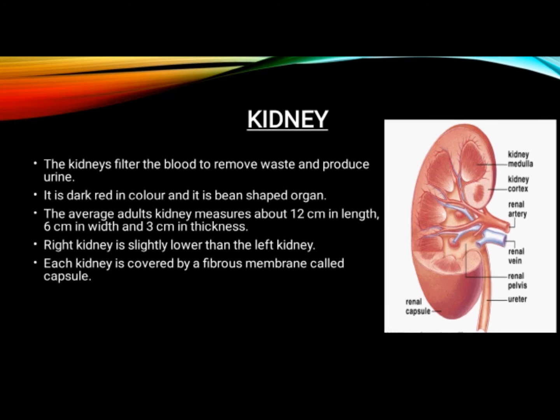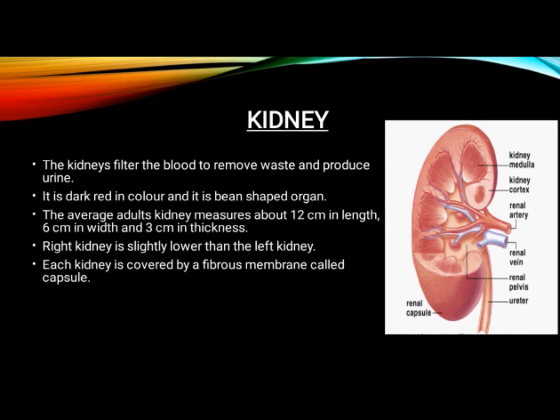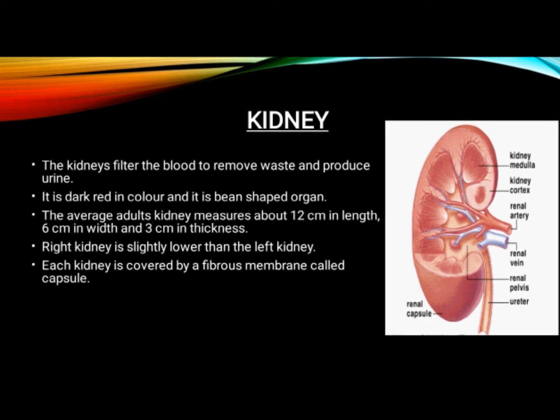It is dark red in color and it is a bean-shaped organ. Its shape is bean shaped. The average adult's kidney measures about 12 centimeters in length. Its length is 12 centimeters, width is 6 centimeters, and it is 3 centimeters in thickness. The right kidney is slightly lower than the left kidney. As compared to the left kidney, the right kidney is slightly lower.